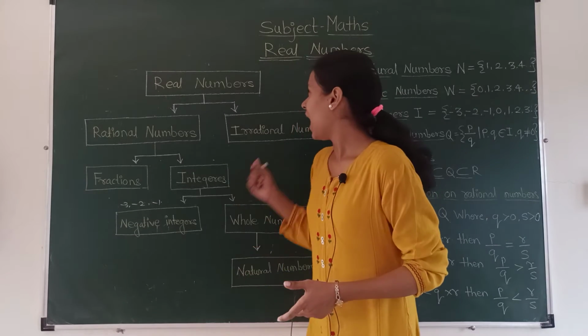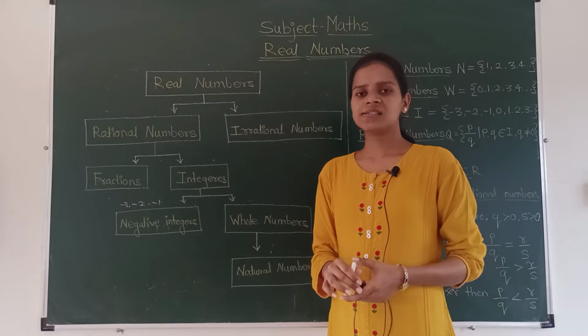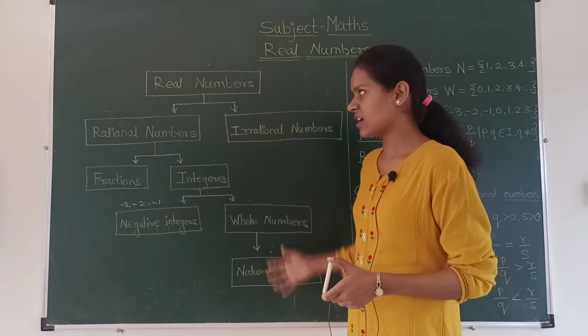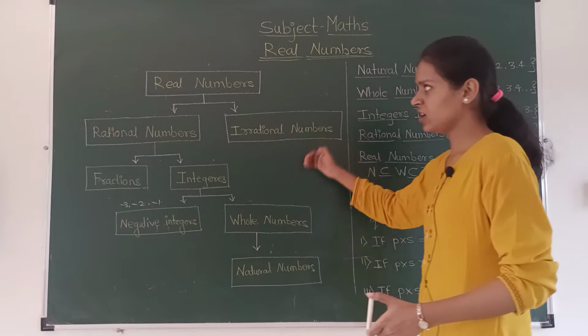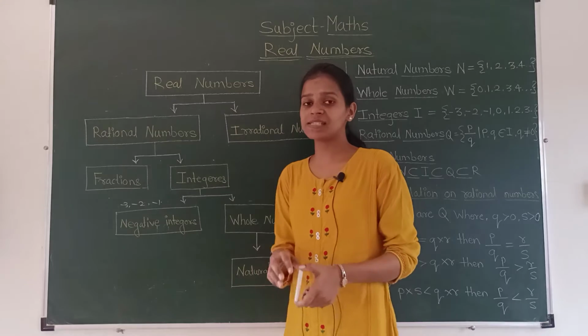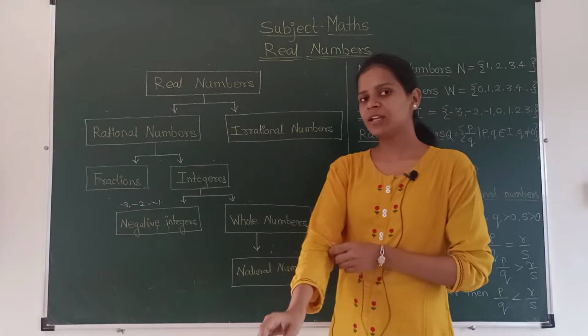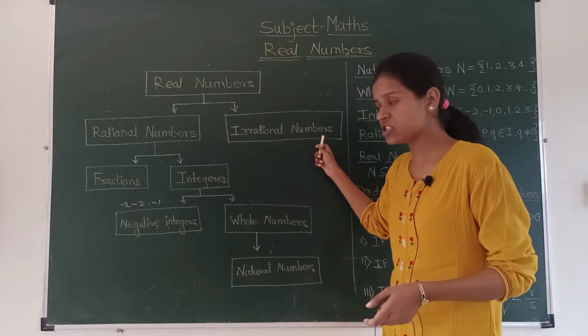Okay. I have made the flow chart to help you understand, because a mind captures images or flow charts more effectively than the regular notes. So here I have made the flow chart to help you understand all types of numbers very effectively. See what I have written: real numbers, rational numbers, irrational numbers.